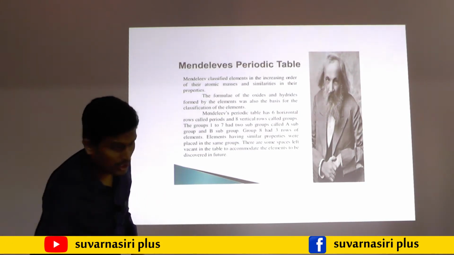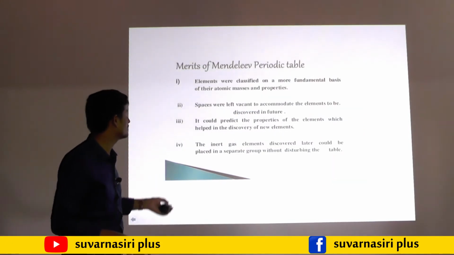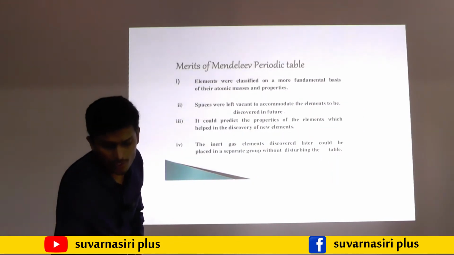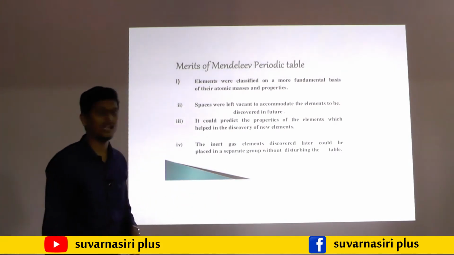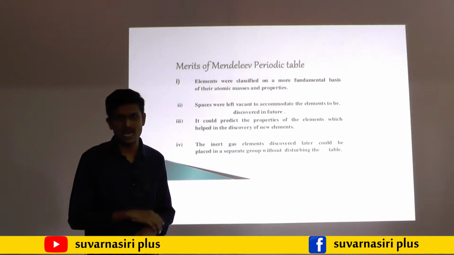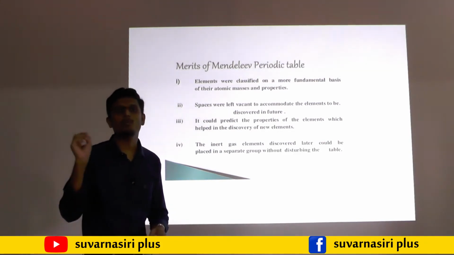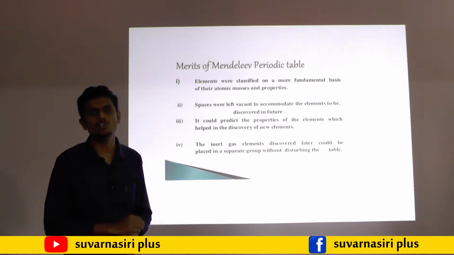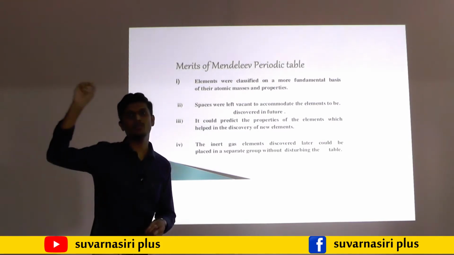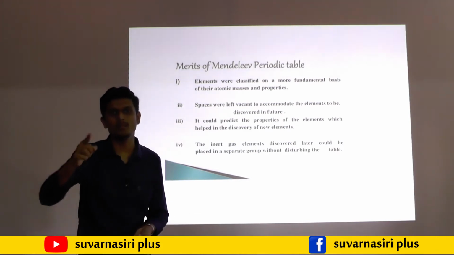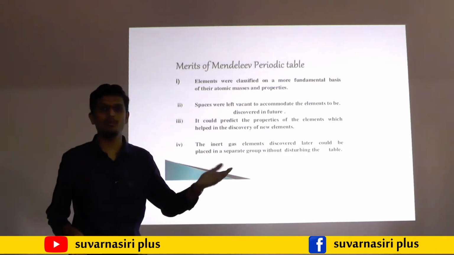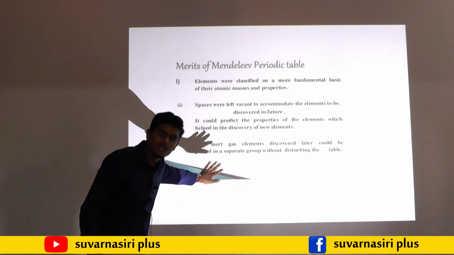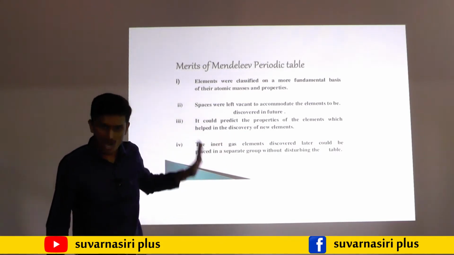So you may observe, these are some merits of Mendeleev's periodic table. Before going to this, we will state Mendeleev's law, which states that the properties of the elements are periodic functions of their atomic mass, as William Prout suggested, and Dobereiner and Newland attempted. How did they attempt? According to the increasing order of their atomic mass; he also arranged the elements in the increasing order of their atomic mass only.